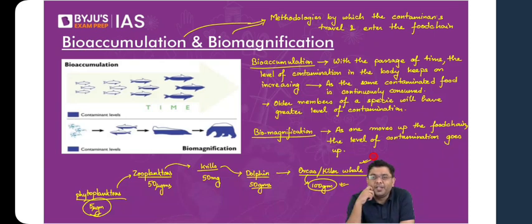That is where nature runs the roost, where the wild is the chief, as it is said. So Kishan, are you referring to trophic level? Trophic level is different from tropical level. So with increasing trophic level, contamination increases, called biomagnification, and not vice versa. Your biomagnification concept is perfect, but bioaccumulation can happen at any trophic level. So Benita, bioaccumulation happens in individual species, but biomagnification happens across the species. That is correct.